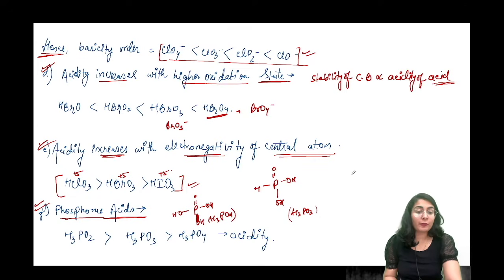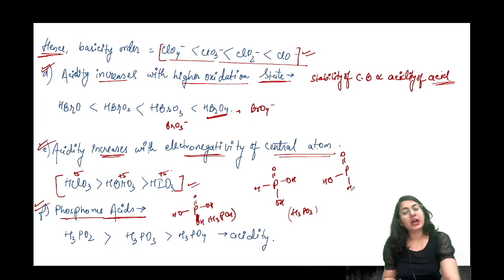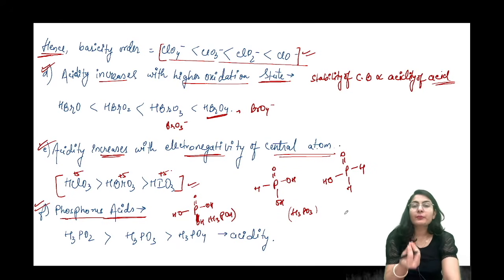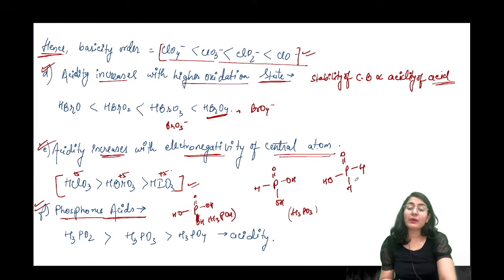Now what happens? I'm going to draw H3PO2. So I will just draw the P double bond O bond first. Then comes 1 OH and other 2 hydrogens. Now out of these, which proton is going to leave? Definitely the one which is attached to the phosphorus directly will not leave. It is not acidic, okay? It is not going to leave.